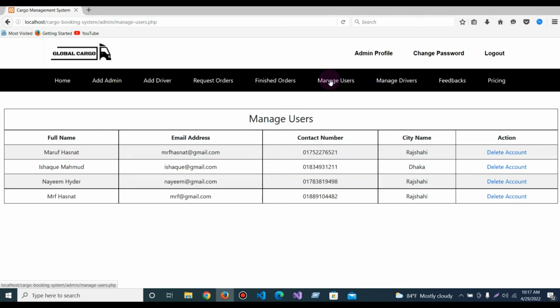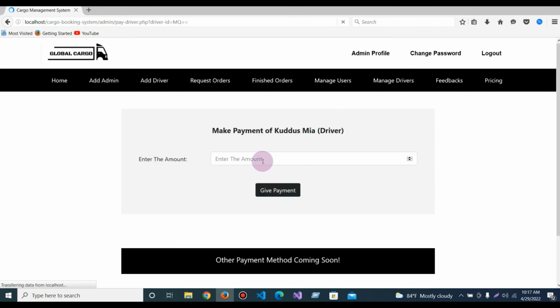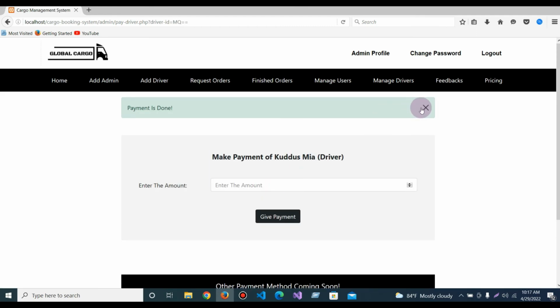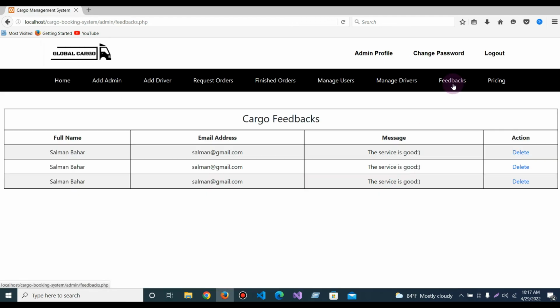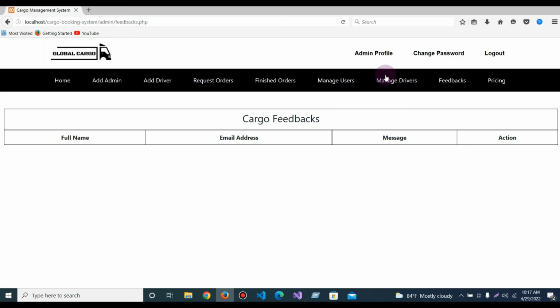Manage users: here I can manage the users or the customers for this system. And manage drivers: here I can give driver payment. So here the payment is done, and here I can manage the feedback for this cargo. As I gave multiple feedbacks for the same name, there are multiple feedbacks with the same name, and if I want I can delete all the feedback.